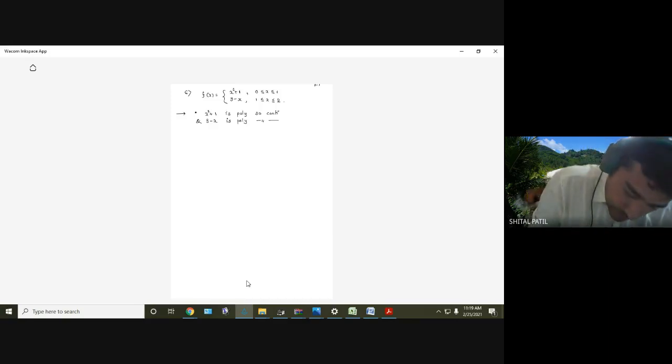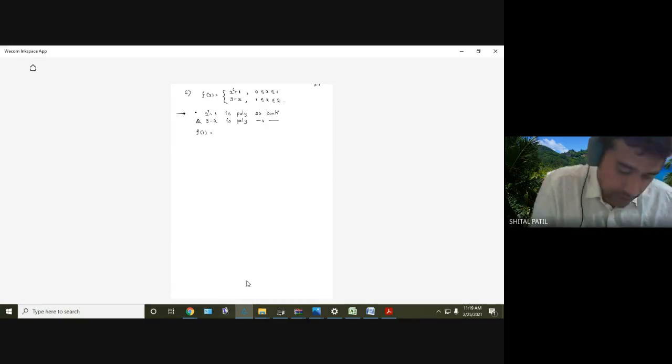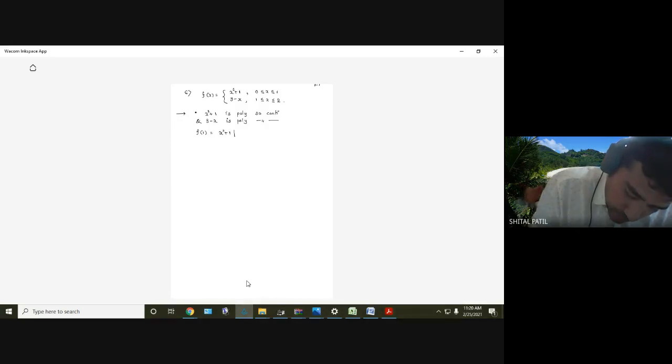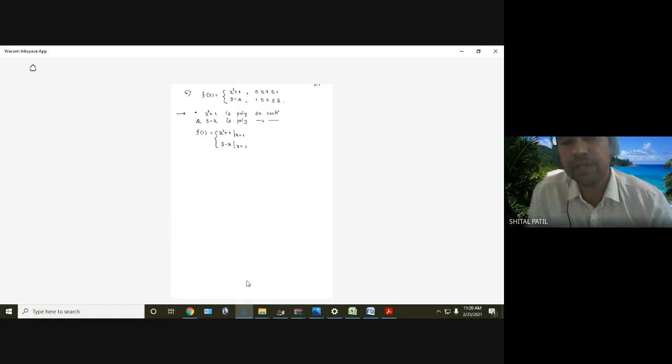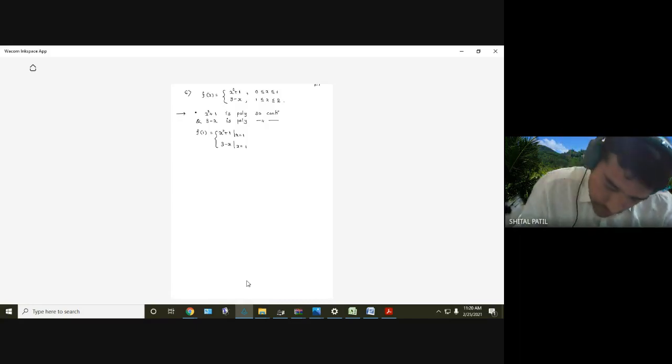Then on f of 1, two different values are there. f of 1: x square plus 1 at x equal to 1, and 3 minus x at x equal to 1. In fact, one of them is left hand limit and the other is right hand limit. So substitute x equal to 1. 1 square is 1, 1 plus 1 is 2. Right, x equal to 1, 3 minus 1 is 2. So in fact this is from left side, na?